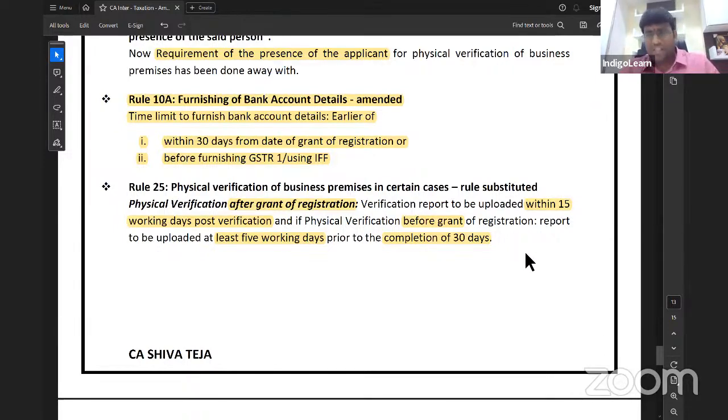Nowadays, in some states like Maharashtra, Tamil Nadu, even now in Telangana, in so many states, the officers are conducting physical verification only, and only then they are giving registration. Because a lot of fake registrations have come out, the GST department has started taking this initiative mandatorily for almost every person. Next point.